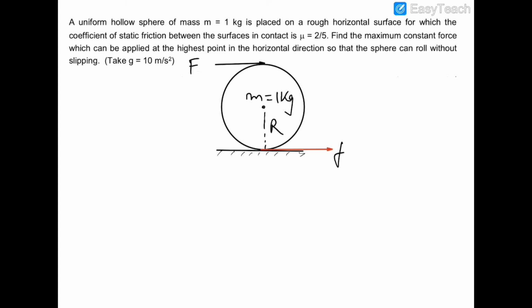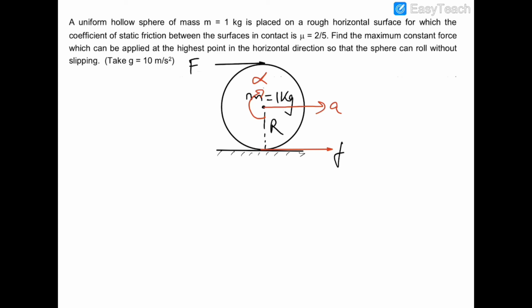Let us first see that this sphere is rotating with an angular velocity of omega, and this is accelerated pure rolling, so let us assume that its angular acceleration is alpha, and the acceleration of its center is a.